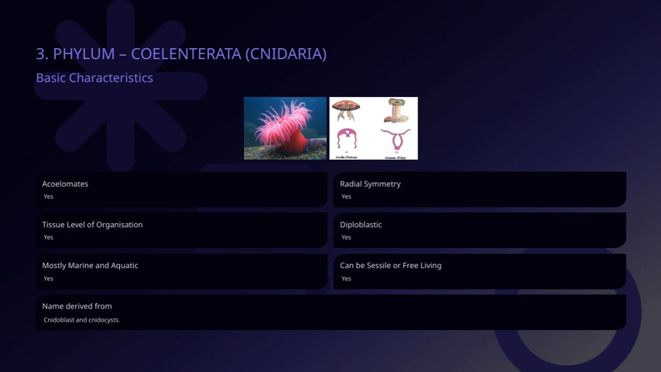Their organization is at the tissue level, meaning they have distinct tissues but no true organs yet. And they are classified as acoelomates, so they lack a true body cavity or coelom, which again reflects their simple body structure. All these features come together under the basic characteristics of the phylum Coelenterata, or Cnidaria, giving us a clear picture of their simple yet fascinating biology. These points are essential because they help us understand how these organisms survive and thrive in their aquatic worlds, serving as a foundation for more complex animal studies.